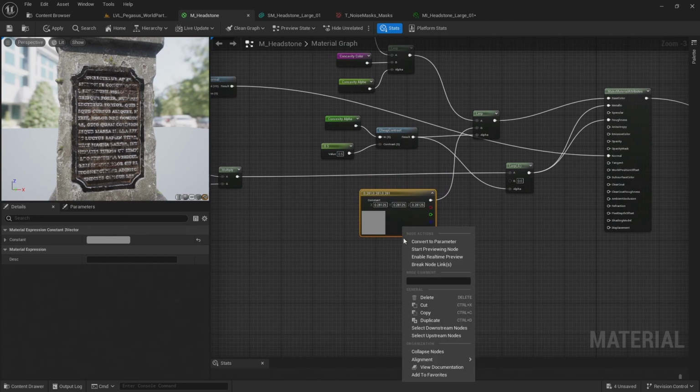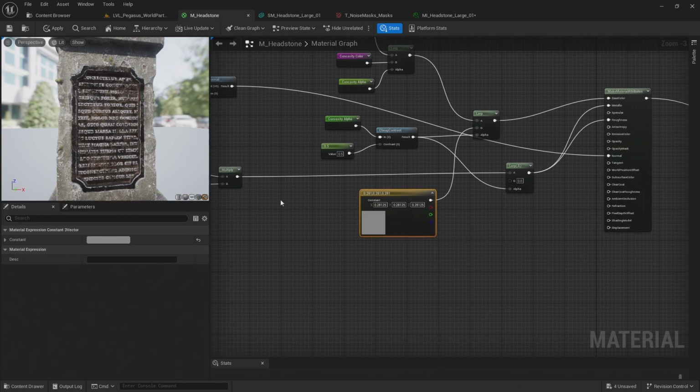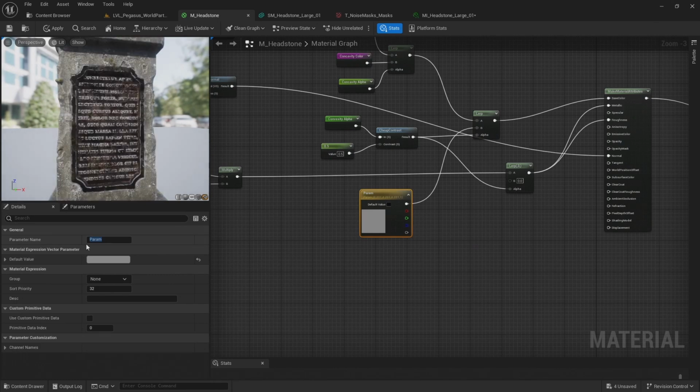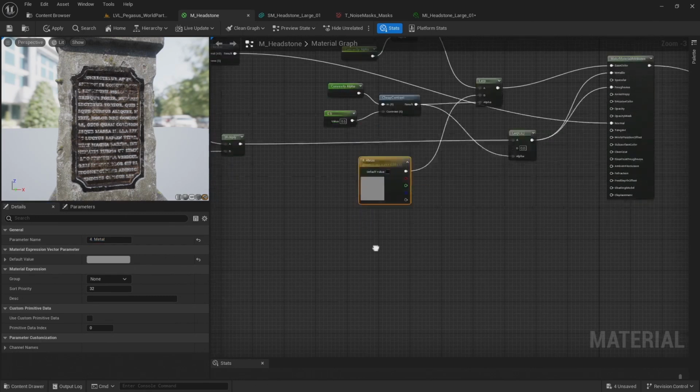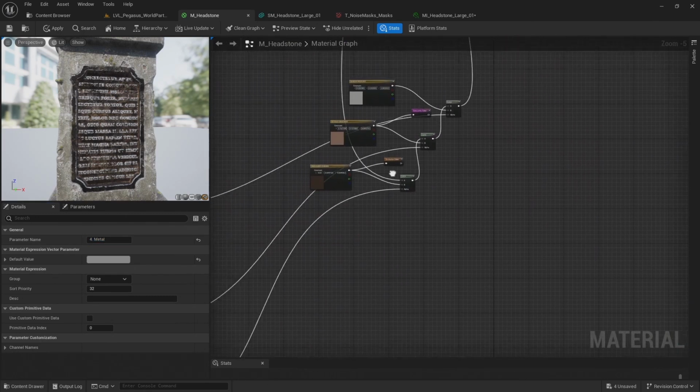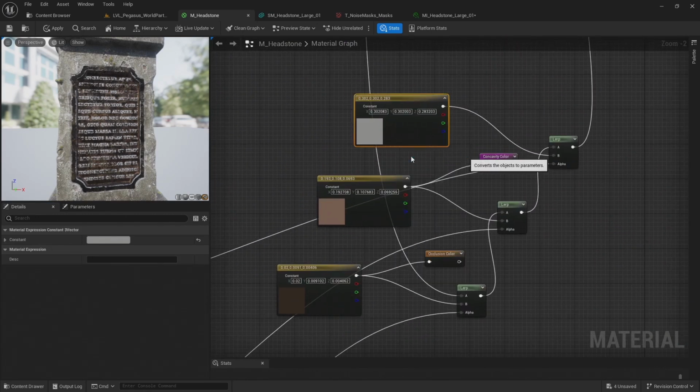Let's convert these colors to parameters. I'm going to call this one metal color, and come down to our other colors, convert this to a parameter as well.